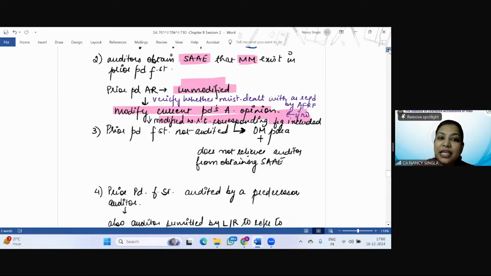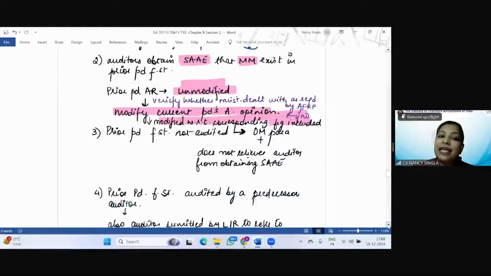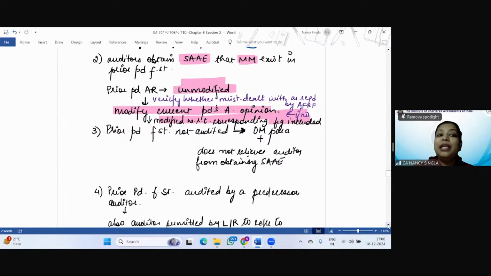So the first case was the case whereby the prior period audit report was modified, but the matter is still unresolved. So he is going to modify the current period opinion. The second case is just the opposite, that the prior period audit report is as such unmodified, but the auditor, while conducting his audit of the current year, obtains sufficient appropriate audit evidence that a material misstatement exists in the prior period financial statement. So first of all, he'll see whether that matter has been dealt with as per the applicable FRF. If no, then he'll modify the current period's audit opinion and he'll modify it with respect to the corresponding figures that have been included in the financial statement, right?